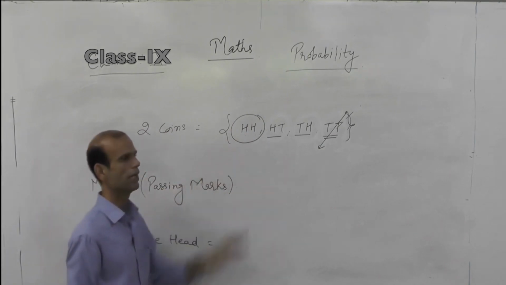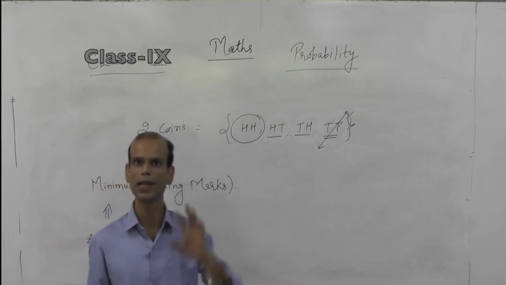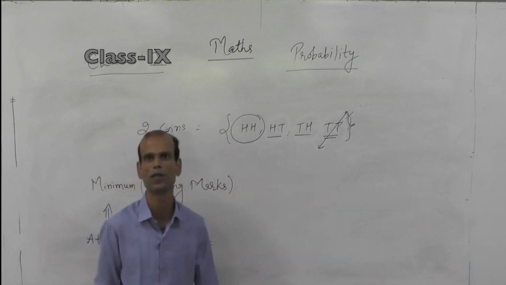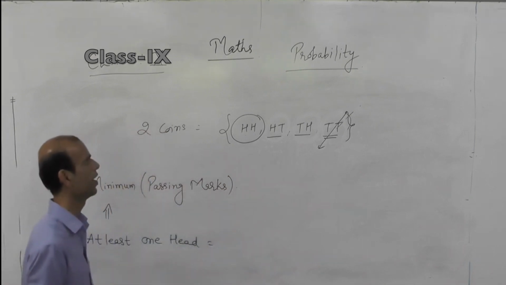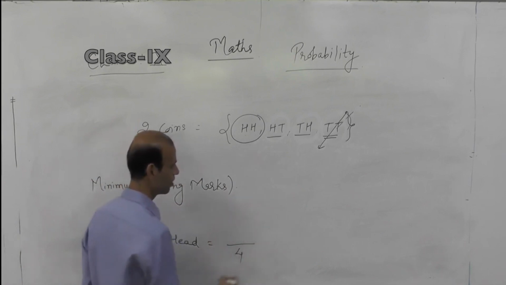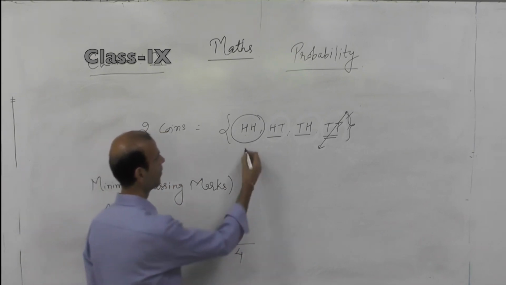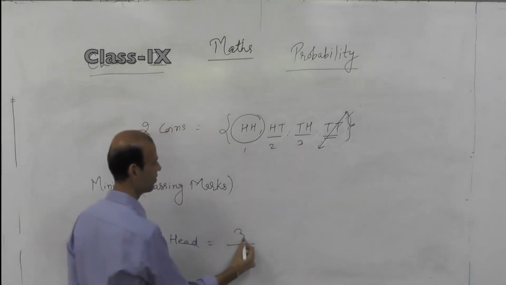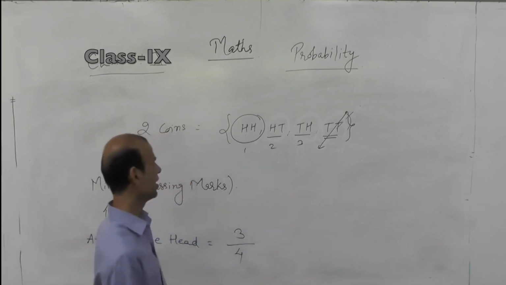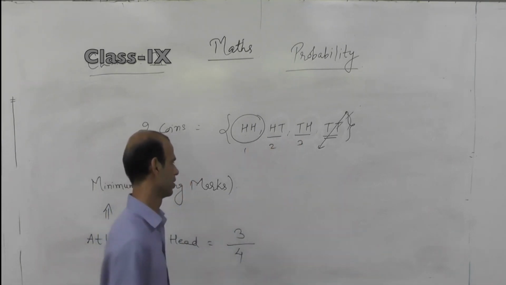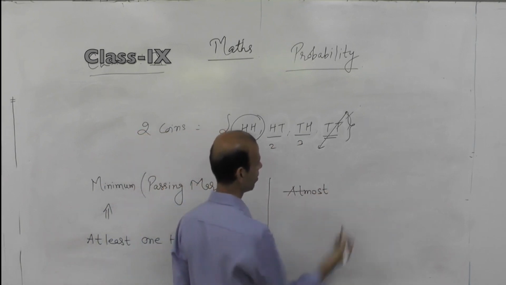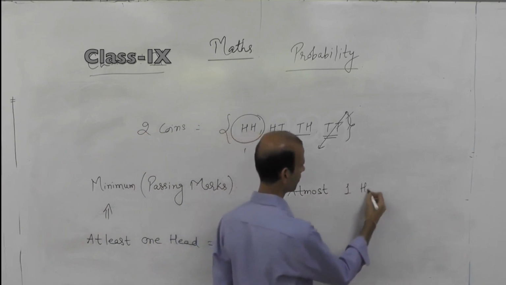How? Because it is containing two heads. It indicates that it has at least one head. More than one is also fine, therefore it will be our favorable case. So in this case the probability will be total possible outcomes 4 and favorable 1, 2, 3. So the answer will be 3/4. Exactly one head we already saw, this case and this case. Now I will see another terminology which is at most two heads or at most one head.